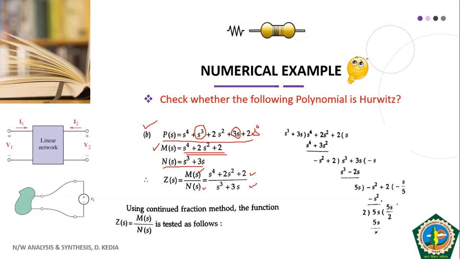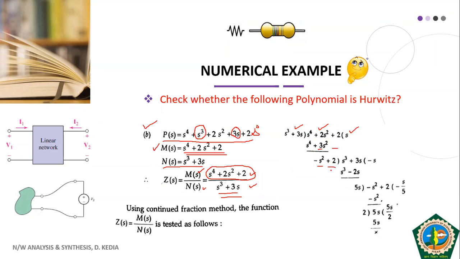Now what is the meaning of continued fraction? We will put the numerator as the dividend, as in the normal division method. This is our divisor, s cube plus 3s, and we will divide. If we divide, our quotient is s. So s raised to the power 4 plus 3s square, and then if we subtract, we get minus s square plus 2.